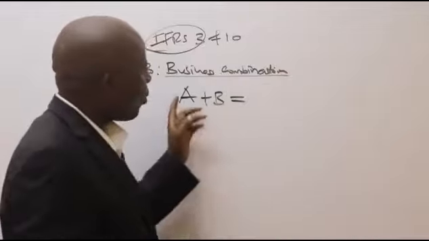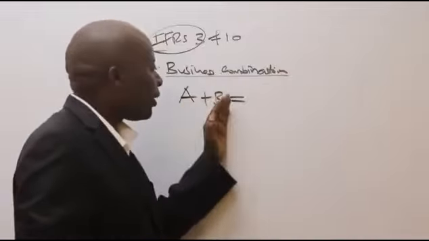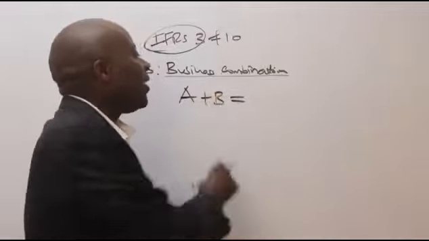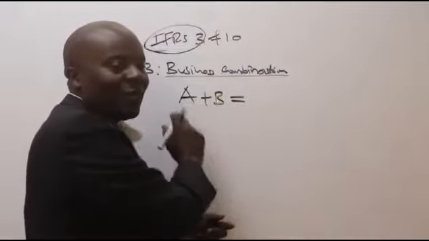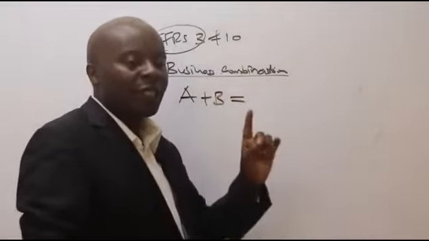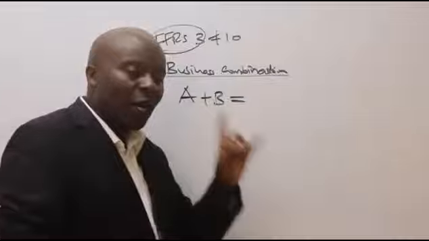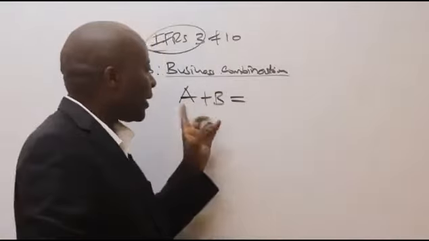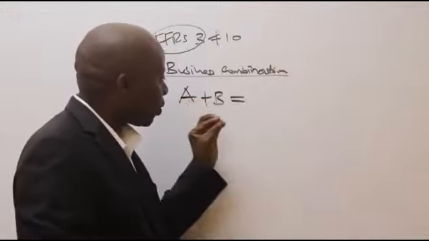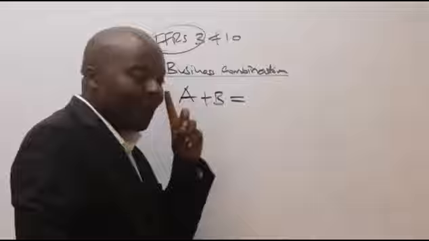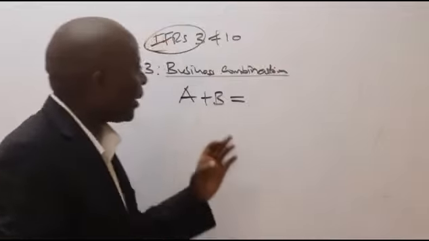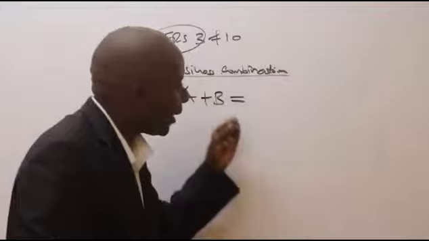So if A acquires B, and B happens not to be in business at the moment, there is no way you will consolidate the financial statements of the two companies as per IFRS 3. It tells us we can only do group accounting whenever the companies involved in the acquisition are both in business, doing business.